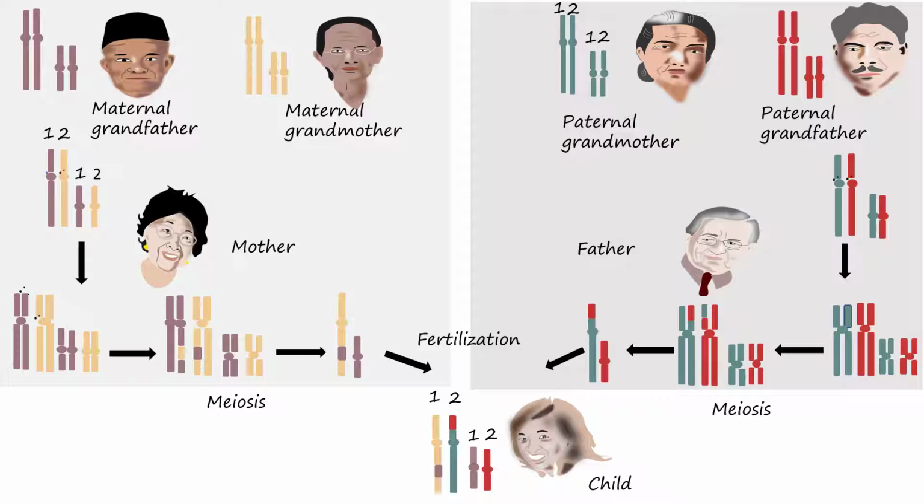In humans, each set of chromosomes consists of 23 chromosomes. That is, there are 23 pairs of chromosomes with a total of 46 chromosomes. The diagram shows only 2 pairs with 4 chromosomes in each individual. Individuals produce haploid gametes in their reproductive organs during meiosis, so a normal human sperm or egg will have 23 chromosomes, 1 of each pair.